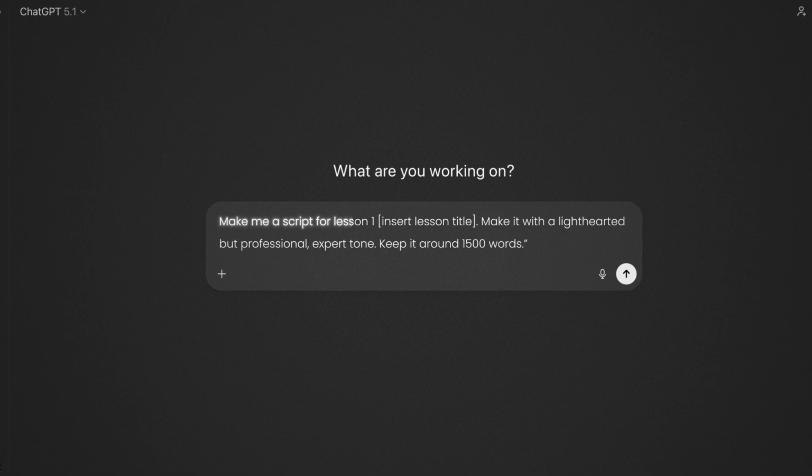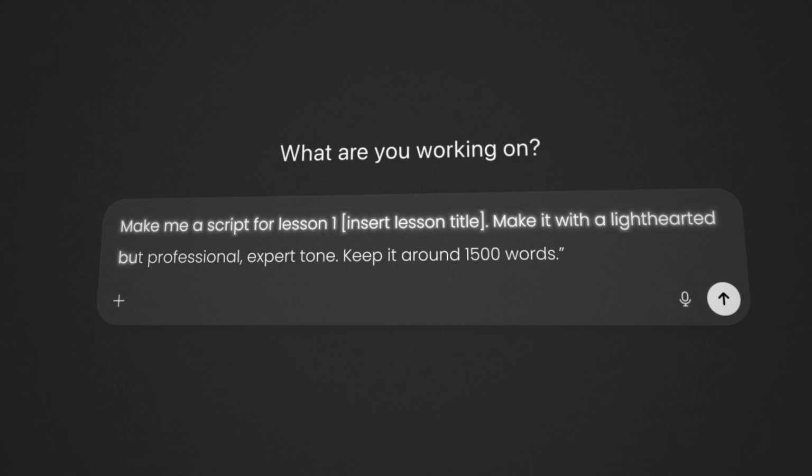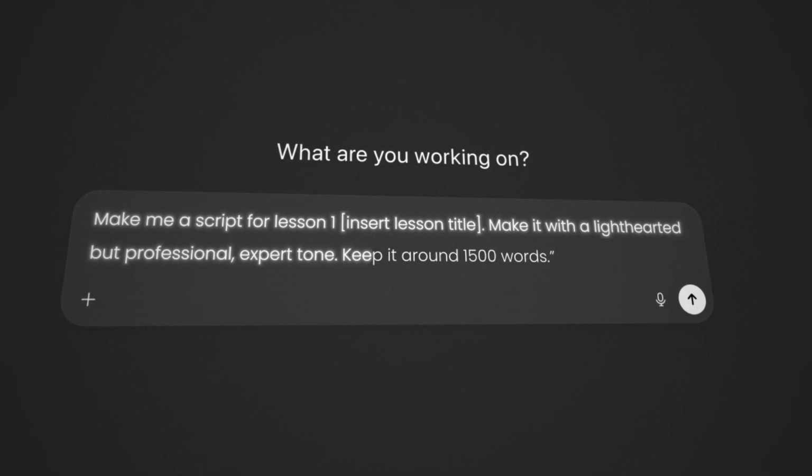Next, you're going to go one by one, asking it to write scripts for each lesson. You can use this prompt. Make me a script for lesson 1, insert lesson title. Make it with a lighthearted but professional expert tone. Keep it around 1500 words.